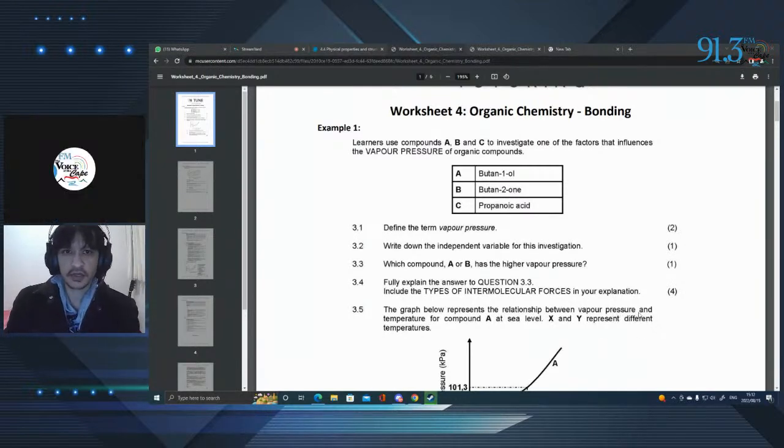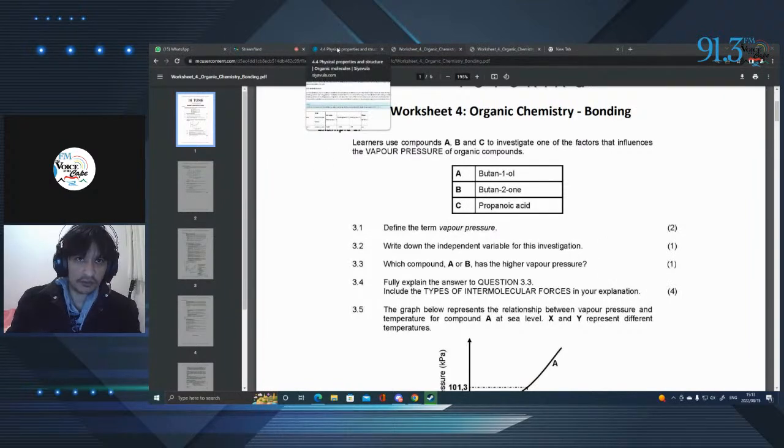All right, so we'll be looking at paper 2, and this will be covering things like bonding. This is where it's important to understand the differences between your intermolecular forces and intramolecular forces. Specifically, when we're looking at bonding, things like boiling points, gases, and vapor pressures, we are speaking about intermolecular forces, the forces that keep molecules together, or the forces that are interacting between various molecules.